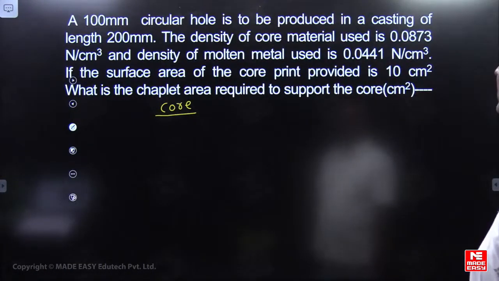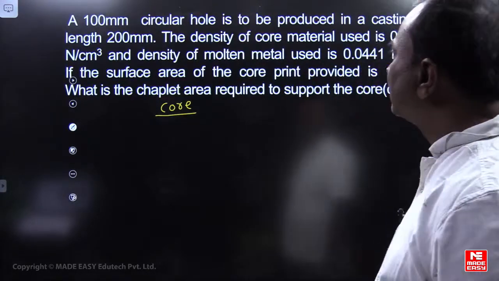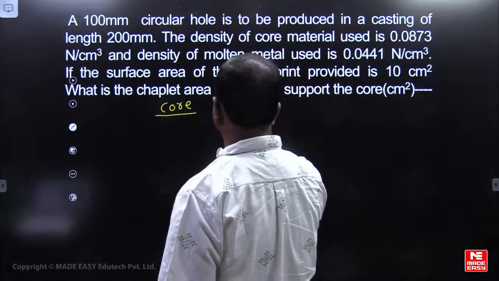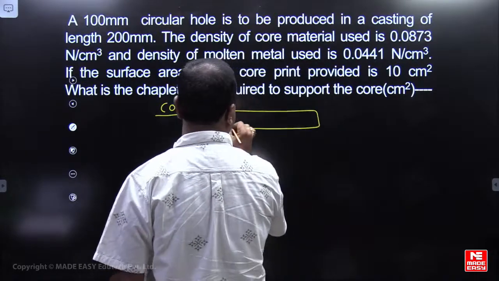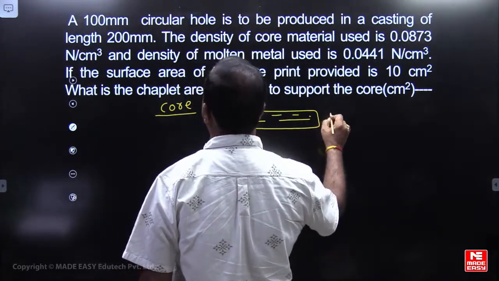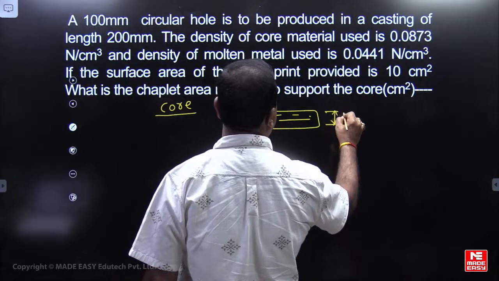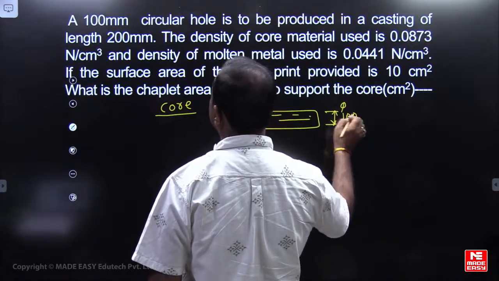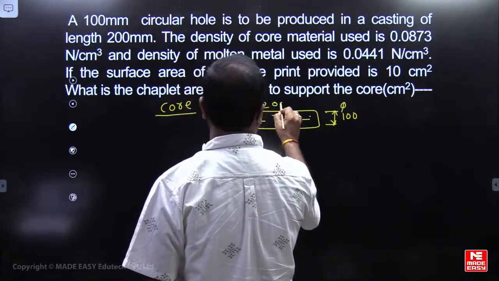A 100 mm circular hole is to be produced in a casting of length 200 mm. Length is 200, diameter is 50. This is the core, you can observe it here. Okay, core. This is 100 mm diameter pipe, 100 mm, length is 200 mm core.